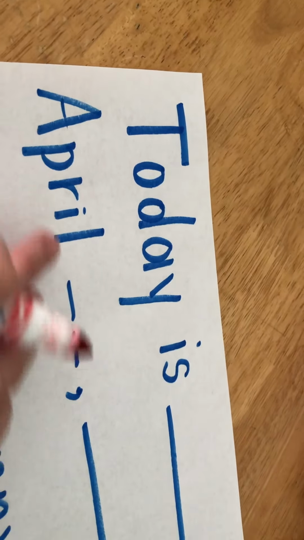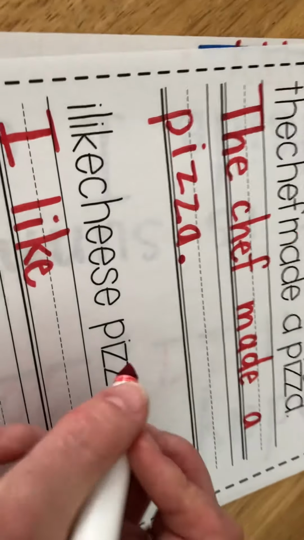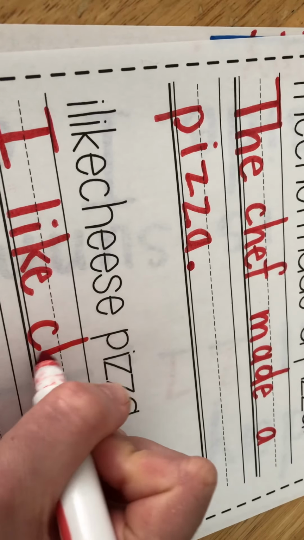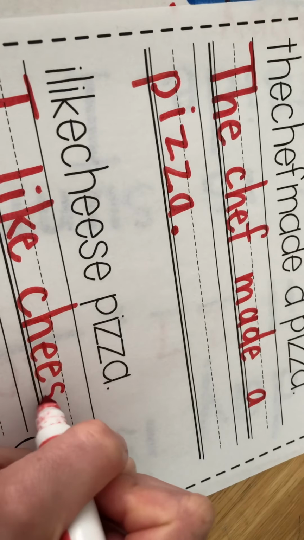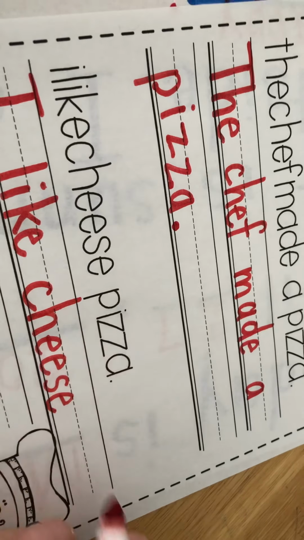L-I-K-E. So now, if I put a space here, I have another word that begins with CH. Now, I think this is probably going to be the CH sound of ch. Listen, ch. There's two E's. That's E, and then an S. S, and there's a silent E. Ch. Ease. Cheese. Oh, I love cheese. Let's put that there. There's my finger space, and I'm going to write the word cheese. So sometimes, most often, the CH makes ch, like cheese or chocolate.